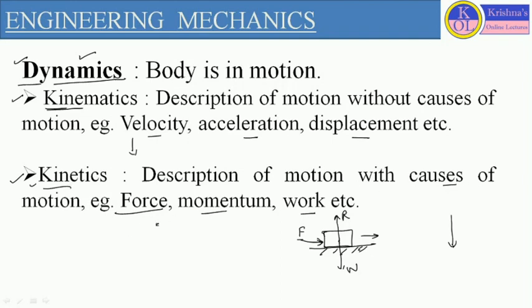So in kinetics, we define the motion of the body in terms of force, momentum, work, etc. This is the basic difference between kinematics and kinetics. Kinetics is when we give the description of motion of the body with the causes of motion. And kinematics is when we describe the motion of the body without the causes of motion, for example, velocity, acceleration, and displacement.